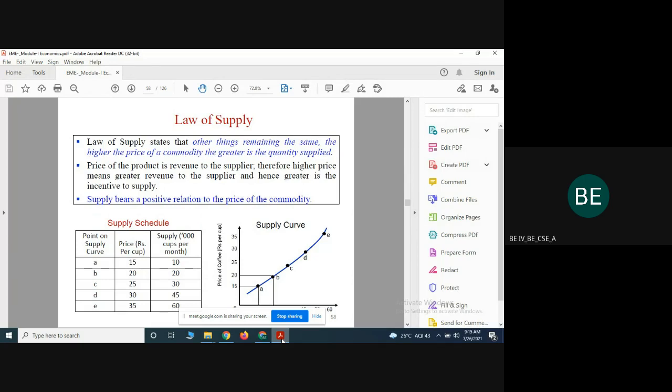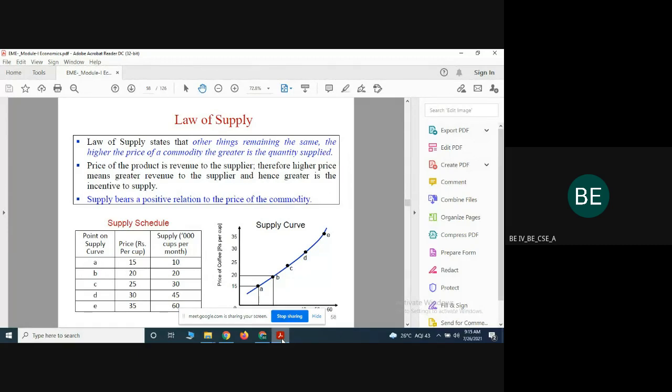The law of supply: the other things remaining the same, the higher the price of the commodity, the greater the quantity supplied. What I am trying to say is that the price of the product is revenue to the seller. Therefore, a higher price means they will get more revenue. Supply has a positive relationship with the price of the commodity.